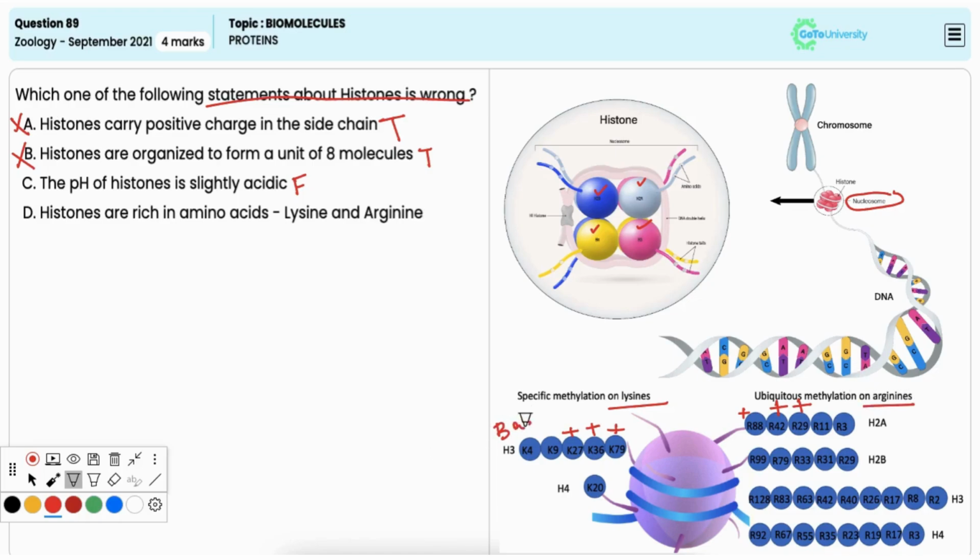Option D, histones are rich in amino acids lysine and arginine. It is also true. As already stated, histones are indeed rich in lysine and arginine, and this gives histones their positive charge, allowing them to bind tightly to the negatively charged DNA. Hence, this is incorrect option.